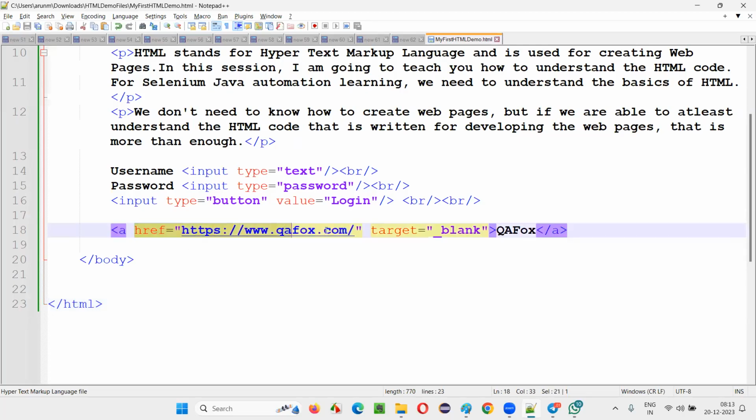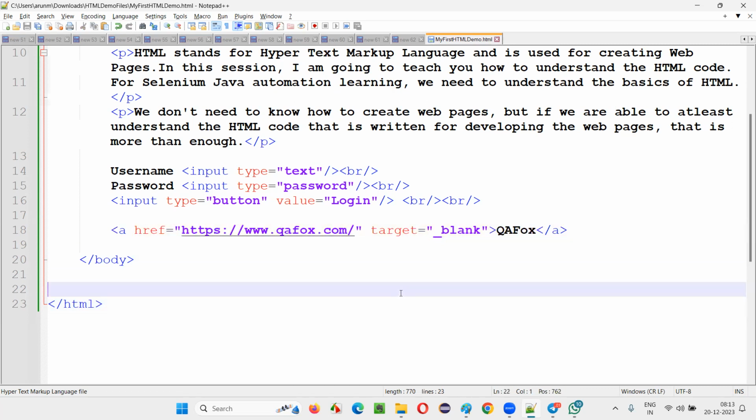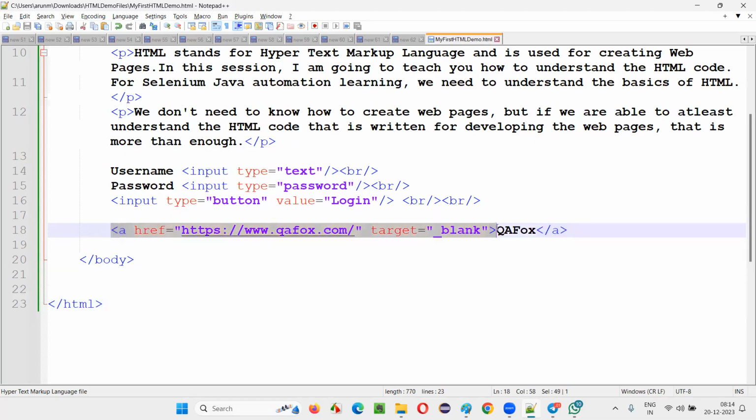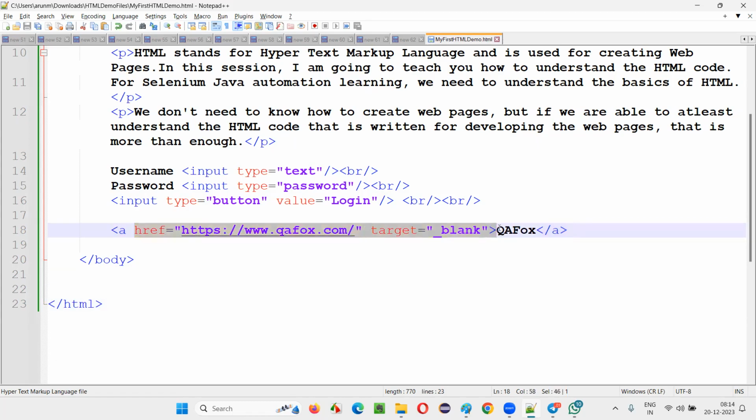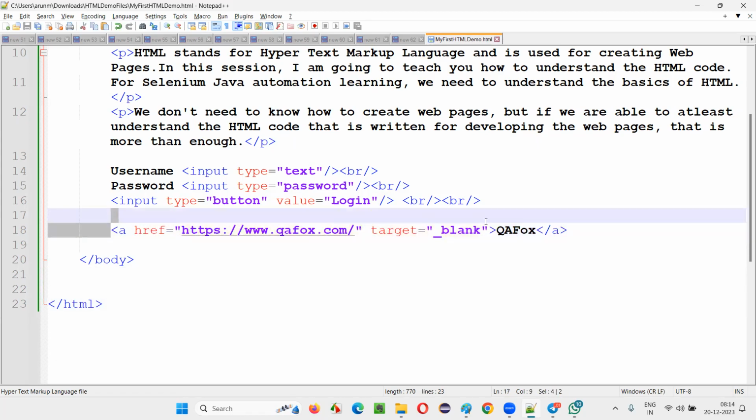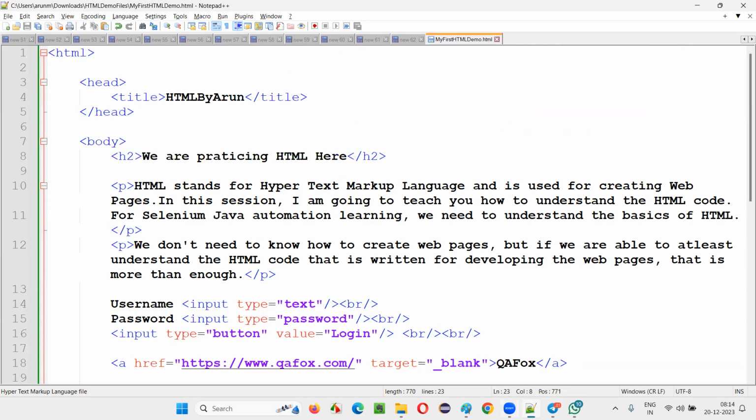You also have to understand how we create attributes. Every attribute has an attribute name, then we use an equal symbol, and in double quotes we give the value. That's how attributes look. In a single HTML tag, can I give only one attribute or more than one? More than one. For some elements, there can be 10 attributes. Now it's time for you to go and see.